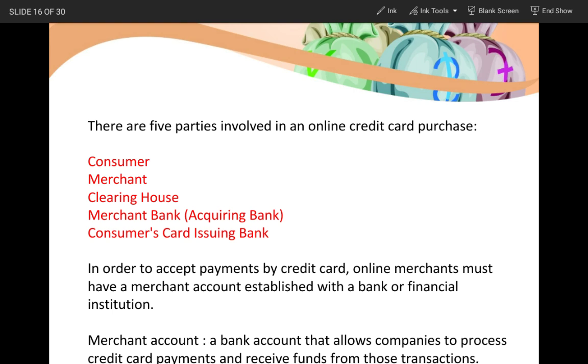So the merchant account is an account that will be receiving the money after processing of the credit card. Money will be credited into this particular account. That is the merchant's account. So the merchant should have an account with a particular bank or financial institution. And finally, after all processing, money will be credited to the merchant's account.